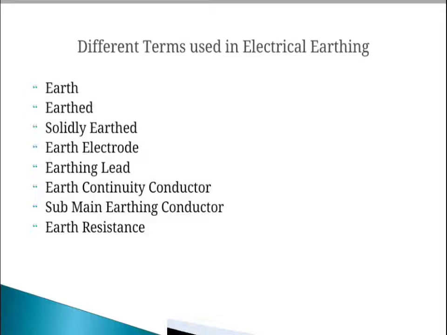The next one is the earth lead or earthing lead. The conductor wire or conductive strip connected between the earth electrode and the electrical installation system and devices is called the earthing lead. The next one is the earth continuity conductor.